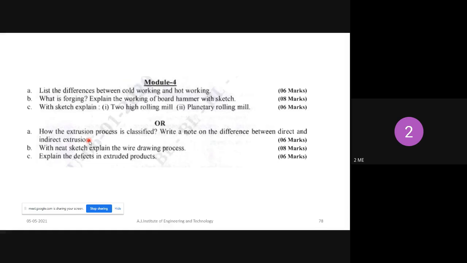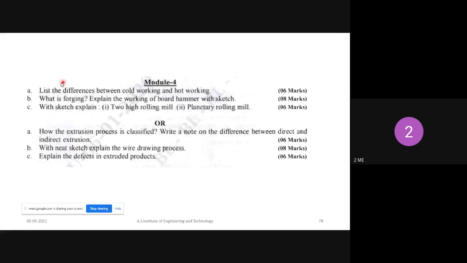Next, with a neat sketch, explain the wire drawing process. With the help of a sketch you should explain the process. Next one is, explain the defects of extruded product. This was also asked in the previous year question paper. Defects in extrusion process: center burst, piping, and surface cracking. All the information is there in the shared textbook. Please refer.